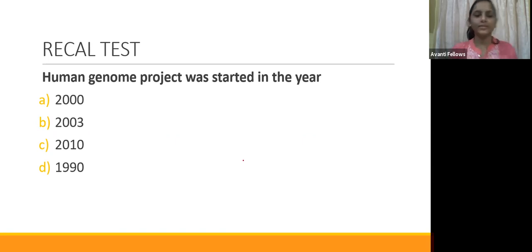Okay guys, here is the question for you. The Human Genome Project was started in the year... You already studied this, right? Tell me in which year the Human Genome Project was started. Option A, the year 2000; option B, the year 2003; option C, the year 2010; option D, the year 1990. Read the question. I'm going to run the poll. Answer me in the poll, guys.